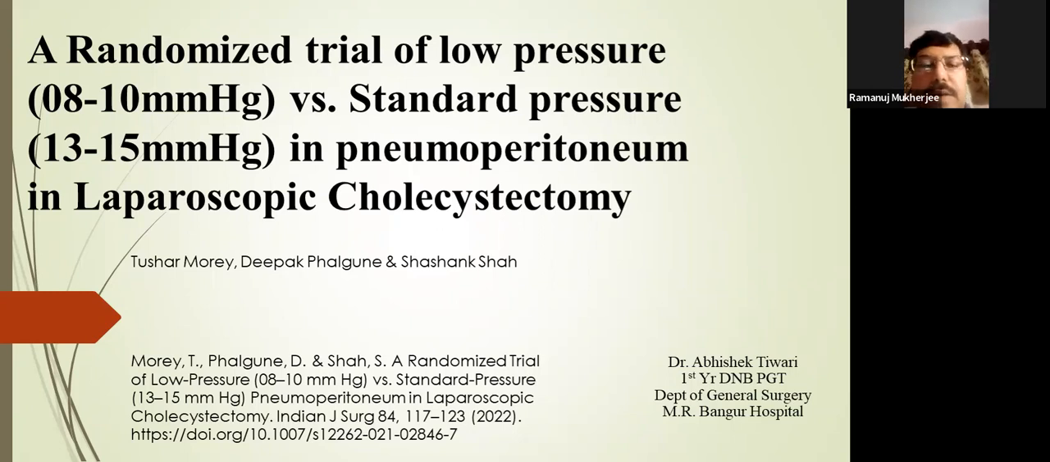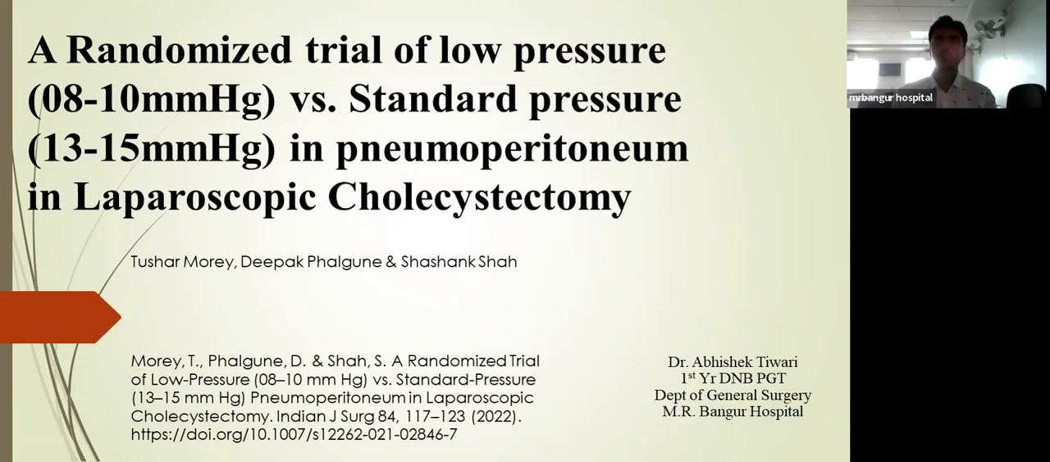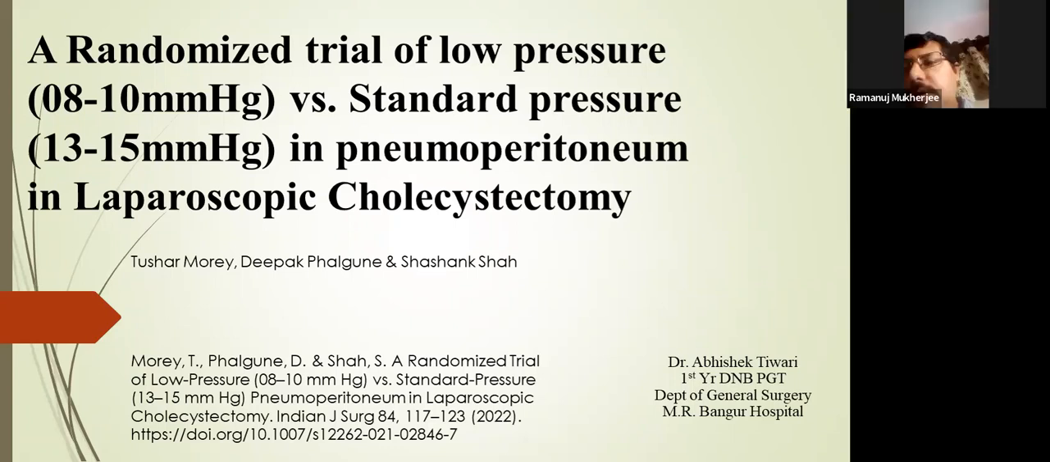Yes. Now the next question is, what is the type of bias which is avoided while you do a randomized trial? That means, what is the advantage of doing a randomized trial over a non-randomized study or trial? This is something called selection bias. Yes, sir. Selection bias.